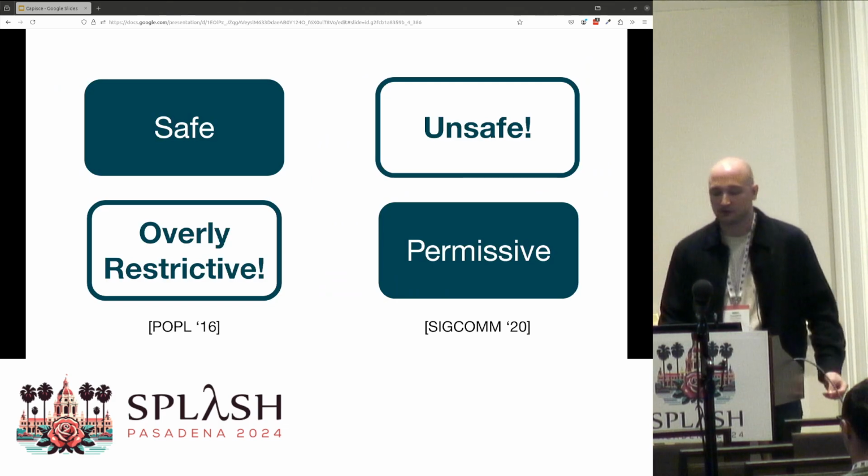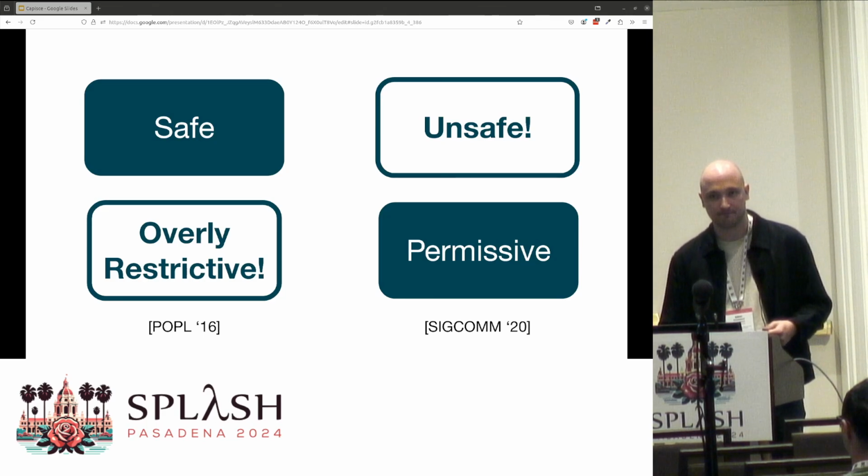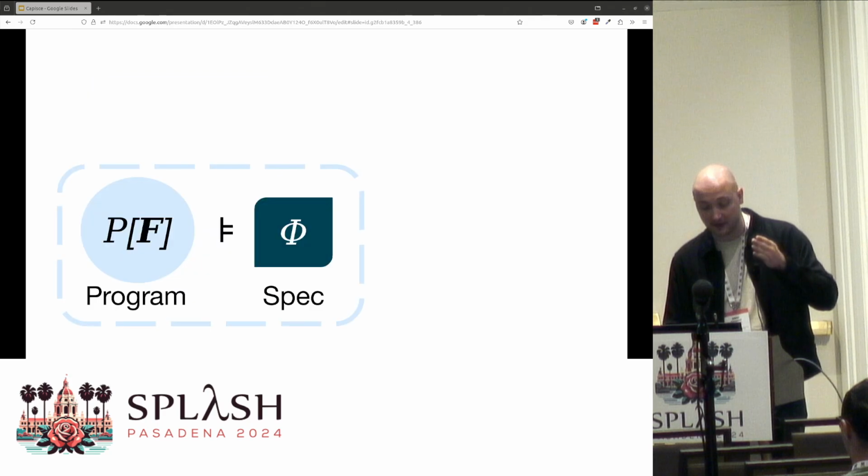So it seems that as far as related work goes, engineers have to make a trade-off between the permissiveness of their specifications and their safety. We aim to have the best of both worlds.